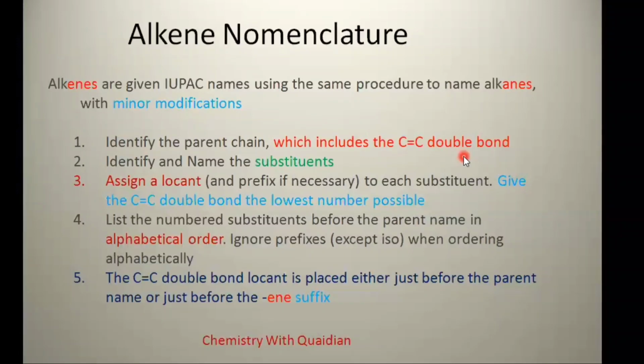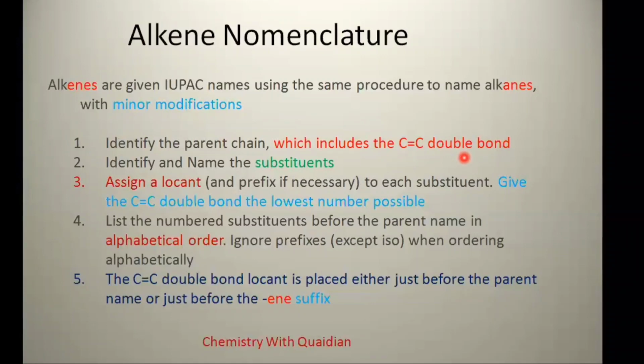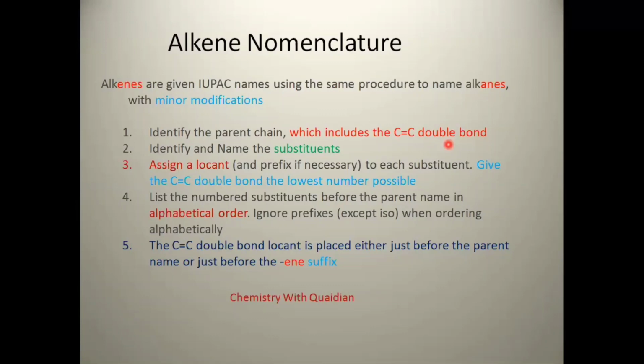Our first target is that we should identify the parent chain that contains the carbon-carbon double bond. Basically, our target is to select the longest chain that contains the carbon-carbon double bond as the parent chain. Our second postulate is to identify and name the substituents.